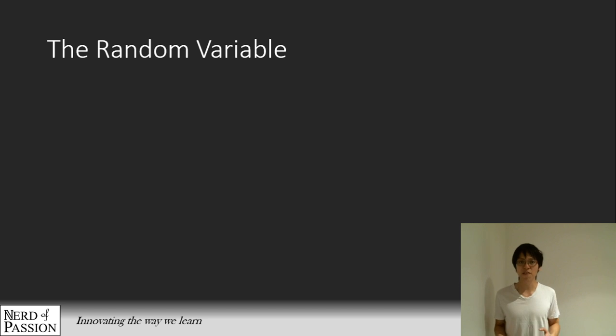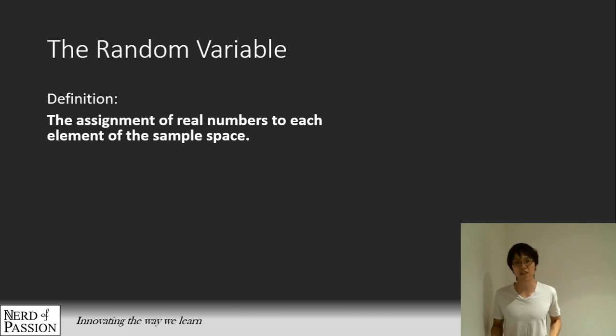For the random variable, let us begin with the definition first, because I think that is the best way to go about learning math. We start off with the definition so we have a clear idea what we are talking about, and then we can work our way from there. The definition is this: the assignment of real numbers to each element in the sample space. What is a sample space? It's a set of all outcomes, and we take every possible outcome and assign a number to it.